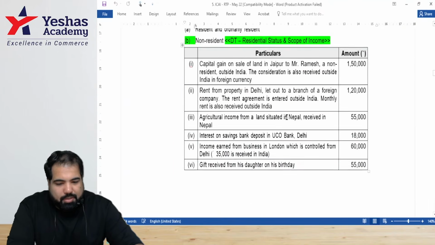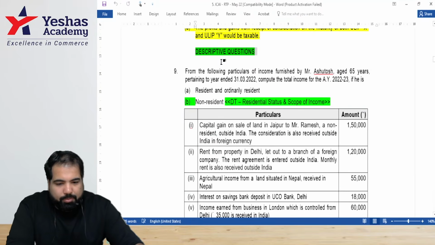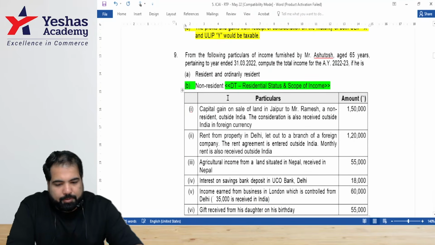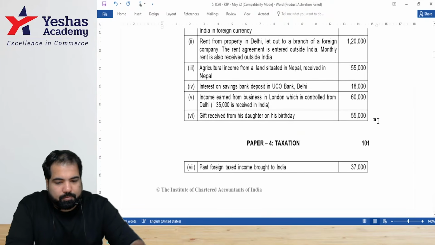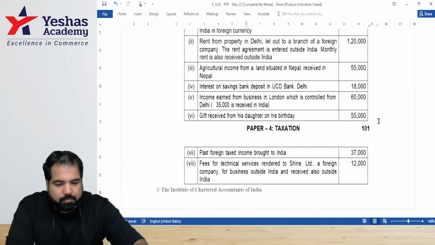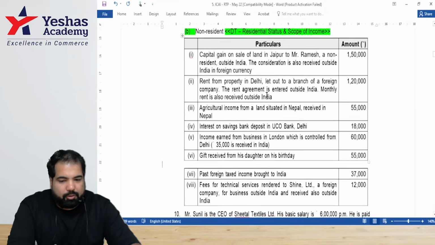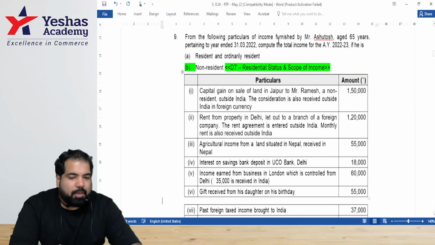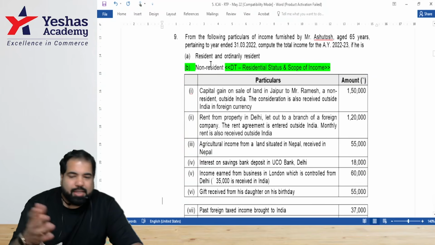All right, everyone, this is 6, 7, 8 incomes. I don't know how to put it on one page. We'll try. Perfect. Guys, this is what it is. Everyone, let's read. From the following particulars of Ashutosh, who is 65 years old, you have to compute a total income. Guys, you know the drill.